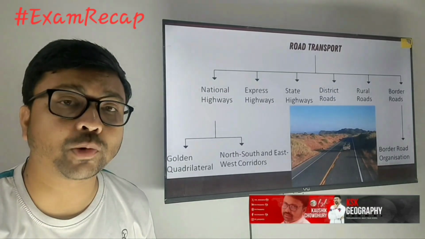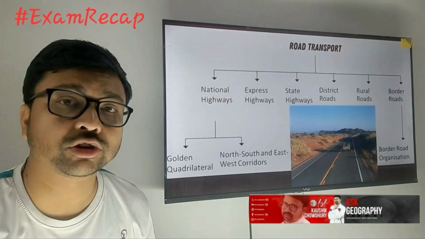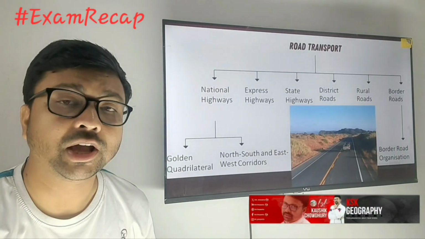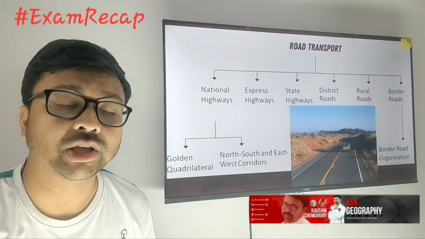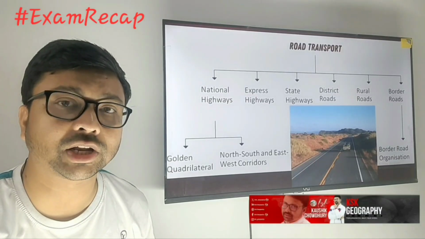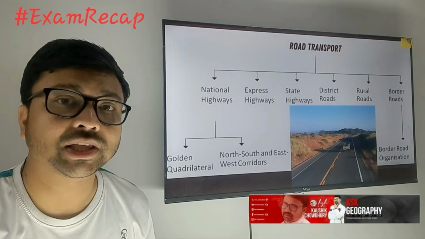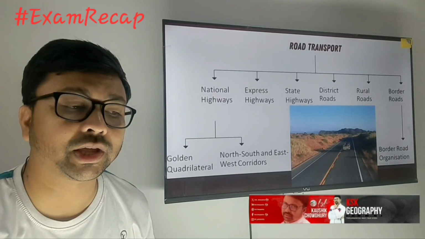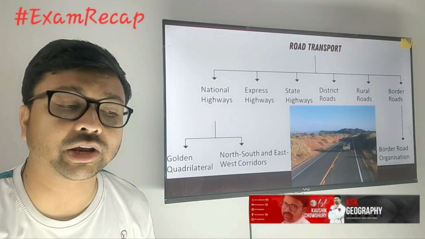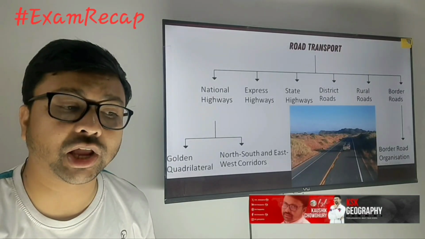Along with that, the important seaports should also be connected. That road is constructed and maintained by the CPWD, the Central Public Works Department, which comes under the central government. Under CPWD there is NHAI, the National Highways Authority of India. They construct and maintain the roadways. Those are called national highways.